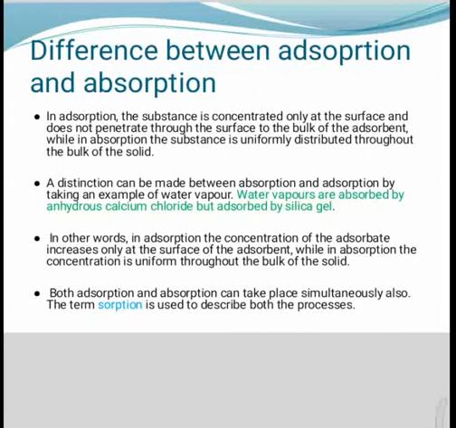Adsorption. First, it is a surface phenomenon in which concentration at the surface and in the bulk of the substance is different. Second, the rate of adsorption is fast in the beginning and slows down later on. Third, equilibrium is attained easily and quickly during adsorption. Fourth, adsorbate can be easily separated from adsorbent. The process is called adsorption.